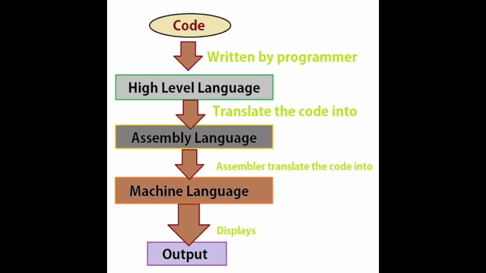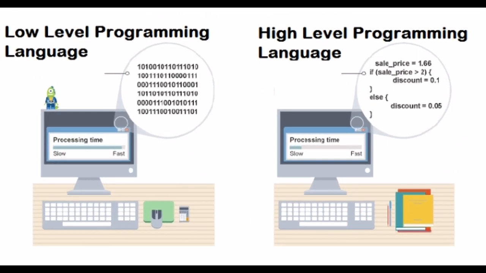Next, come to high level language. High level language is a very useful language. The development of high level language brought a revolution in the field of computers. The instructions written in high level language, in English language, are very easy to understand.